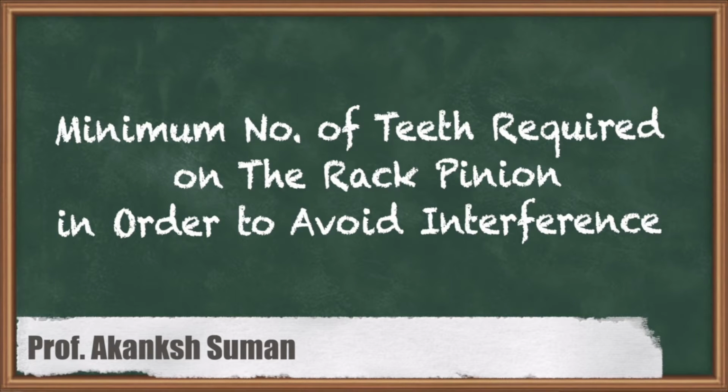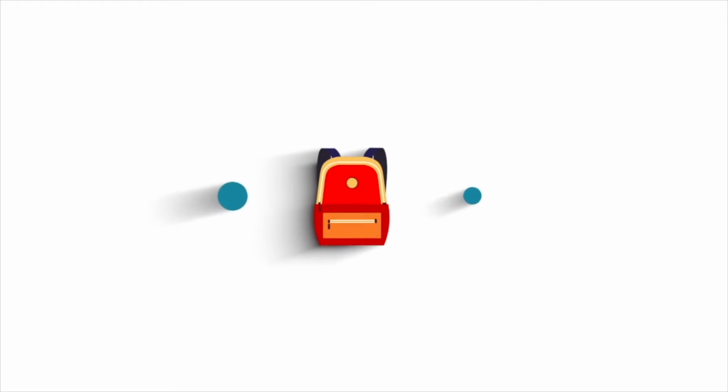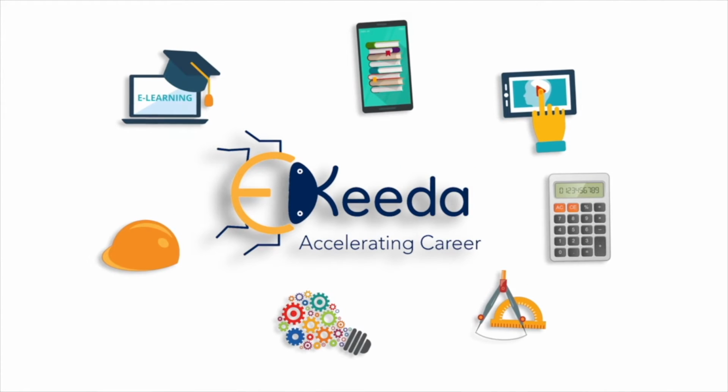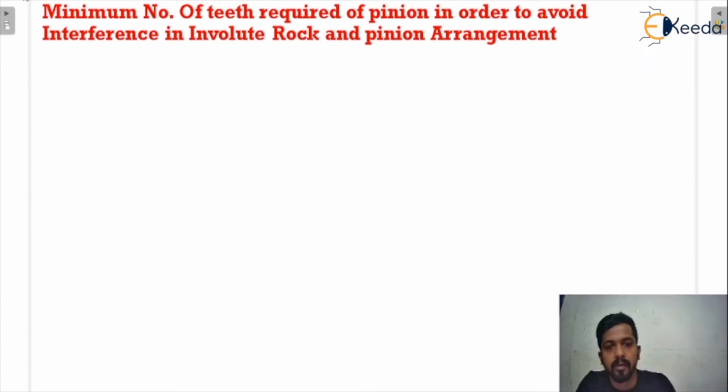Now we are going to start the next topic, that is the minimum number of teeth required on the pinion in order to avoid interference in an involute rack and pinion arrangement. This is rack, that is not rope. First we need to understand what is rack and pinion. I already told you about rack and pinion, but again I can show it here.